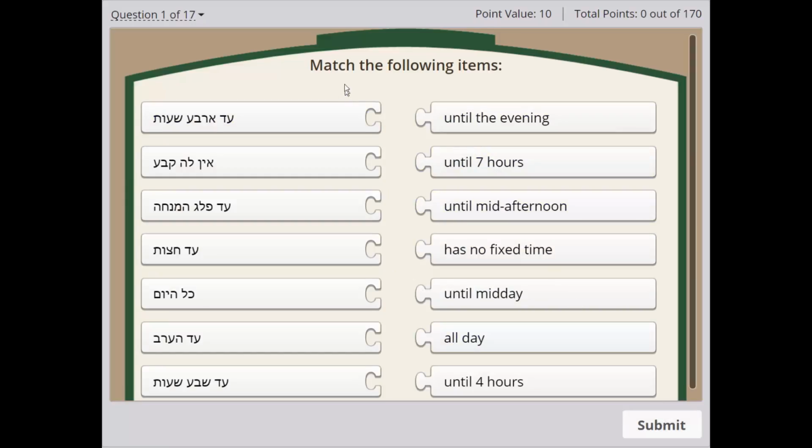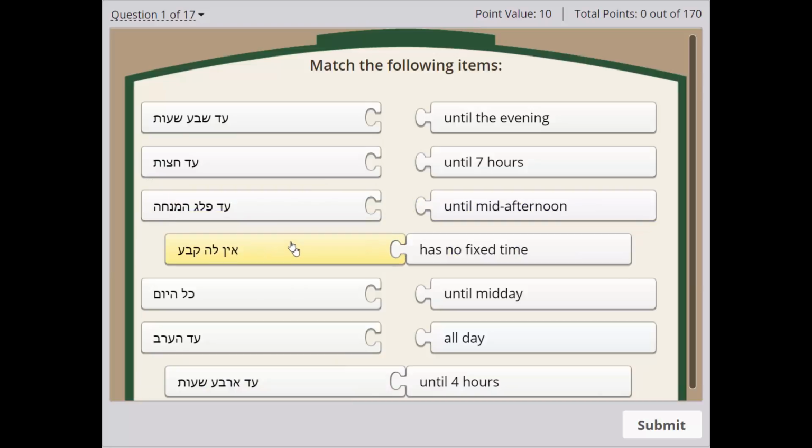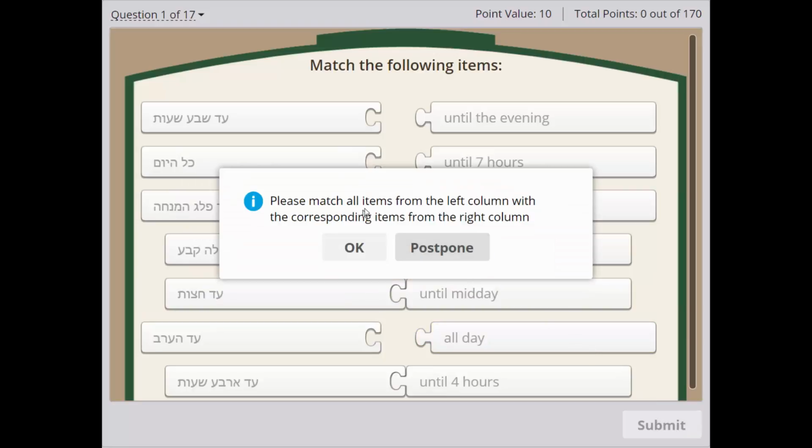At the beginning over here, we have an instruction to match the following items. So ad arba shois is until 4 hours. Ein lokeva has no fixed time. Ad chatzais is until midday. And if we submit it at this point, it'll tell us that please match all items from the left column with the corresponding items from the right column. You can either say okay and go back to it or postpone it. So that's one type of question.